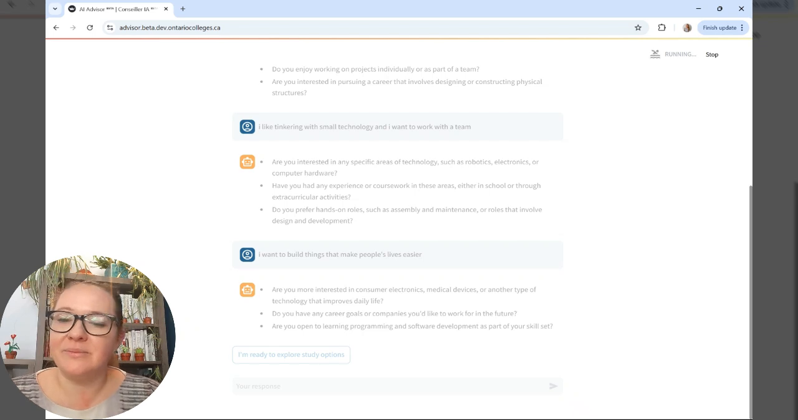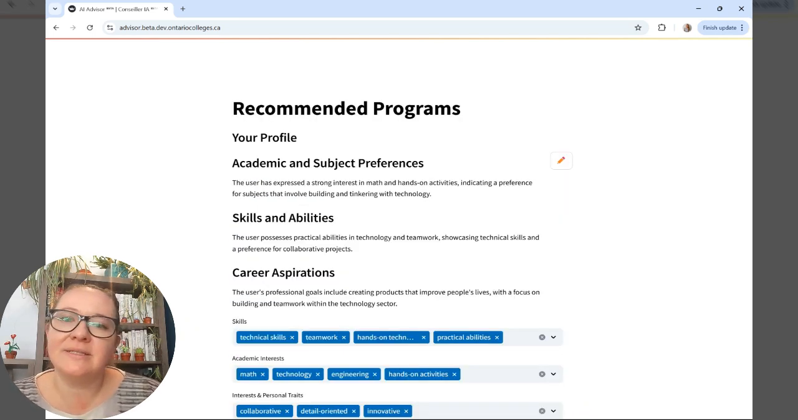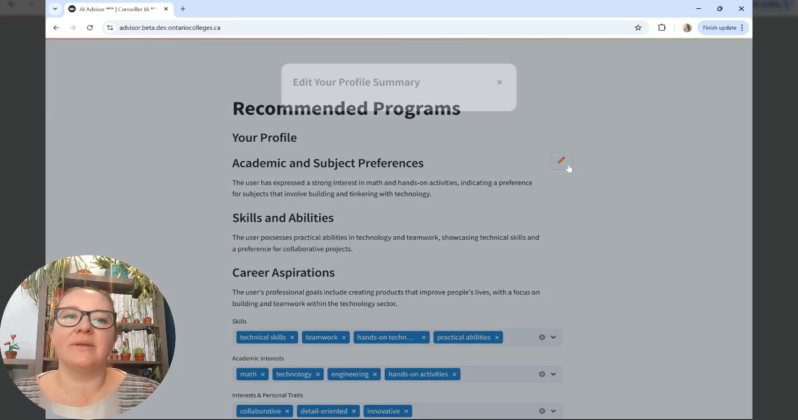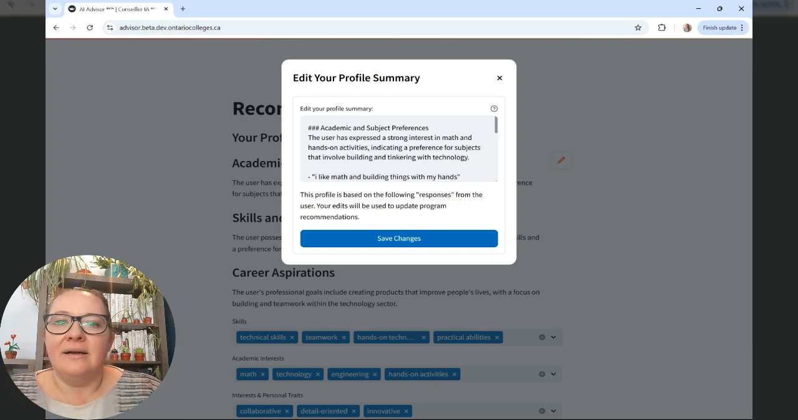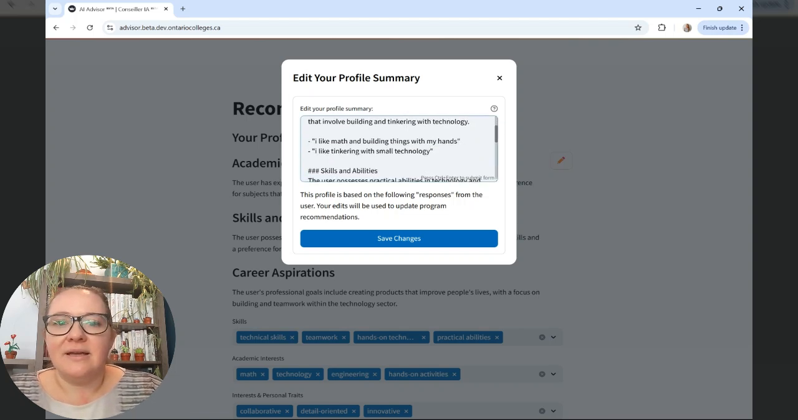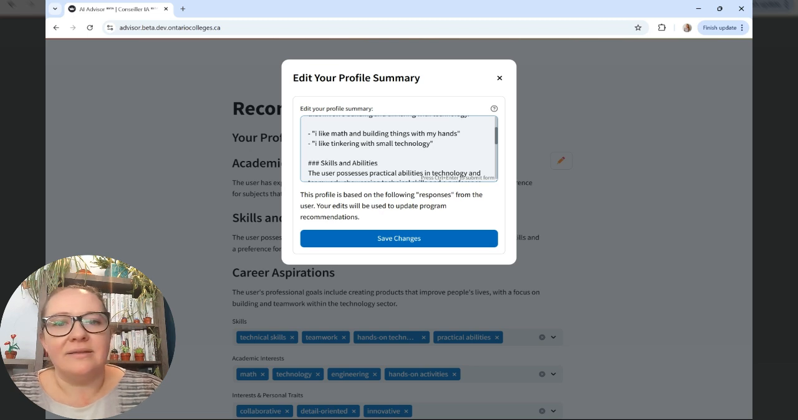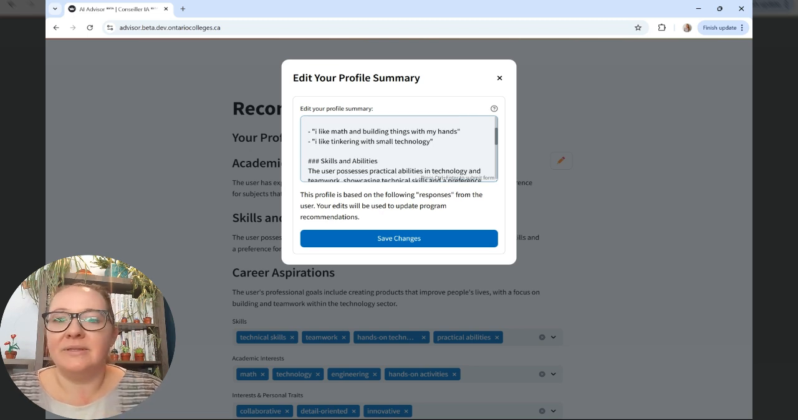I can continue having this conversation with the advisor and give details that are as much or as little as I want, but I'm going to hit I'm ready to explore study options. And when I do, two things will happen. First, it's going to generate a quick profile of me, of how it's understood me. So I think it's done a decent job. It says you like math, hands-on activities, you're interested in technology, you're interested in teamwork, and you want to improve people's lives. And right away, it gives the user the ability to edit the summary and show some of the evidence that it's based that on, like the things I've said, like I like math, building things with my hands.